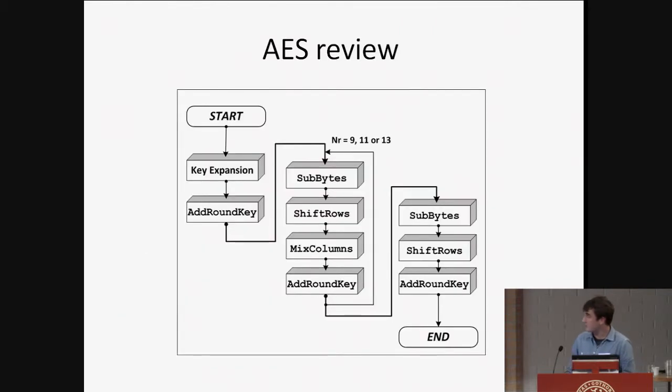In the next slide, we have 4 main stages, which are SubBytes, ShiftRows, MixColumns, and AddRoundKey, and that are repeated 9, 11, or 13 times, depending on the key size. And then we have a last round operation, which actually doesn't implement MixColumns. This is going to matter for the attack that we're going to implement afterwards.